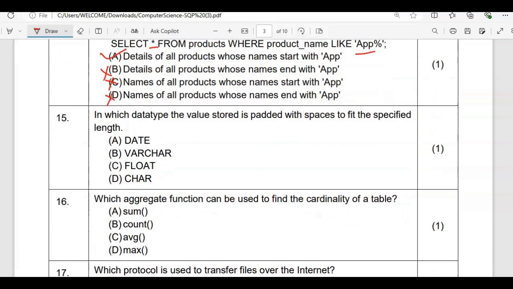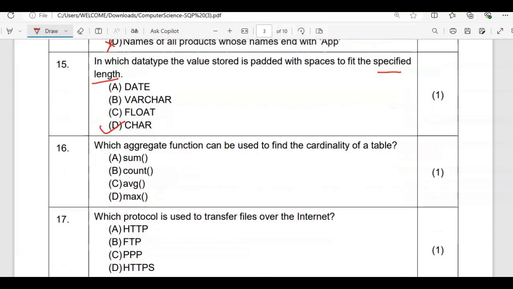Now moving to the next question. In which data type the value stored is padded with spaces to fit the specified length? It's going to work with respect to the specified length. I think if you know the SQL thing, the first thing we are learning is this only, that is the char. Char data type will help you to pad the space with the specified length.